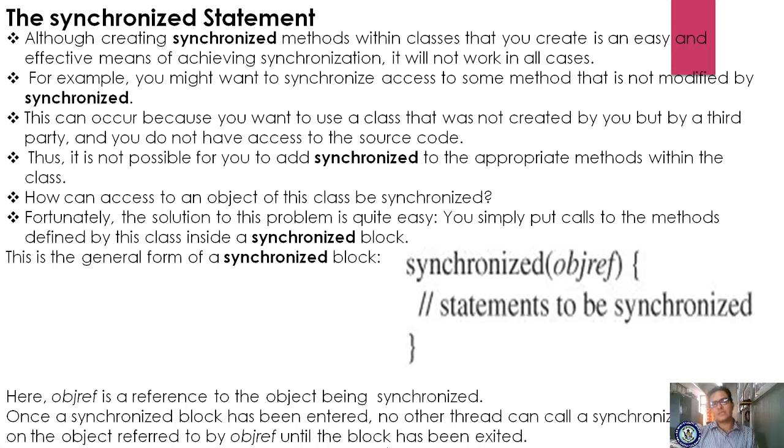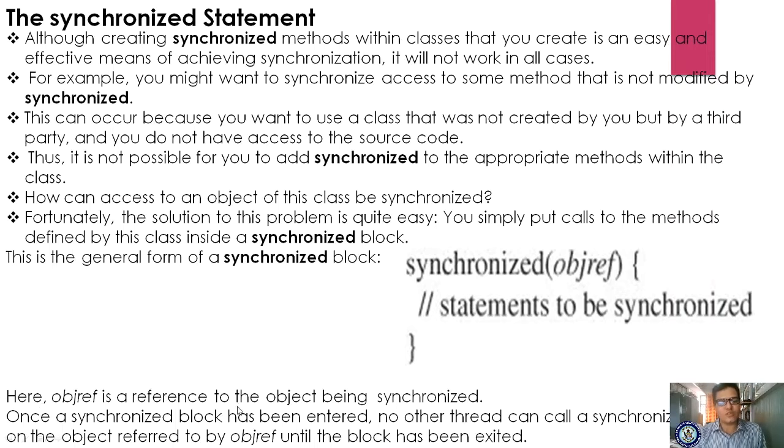Let us see the general form of the synchronized block. Here synchronized is a keyword, and by using this you are creating a synchronized block. In it, you are supplying the object reference. The block of statements will be executed when one thread has entered the method you are calling, and no other thread is allowed to call the same method. When one thread is using it, no other thread is supposed to call it.